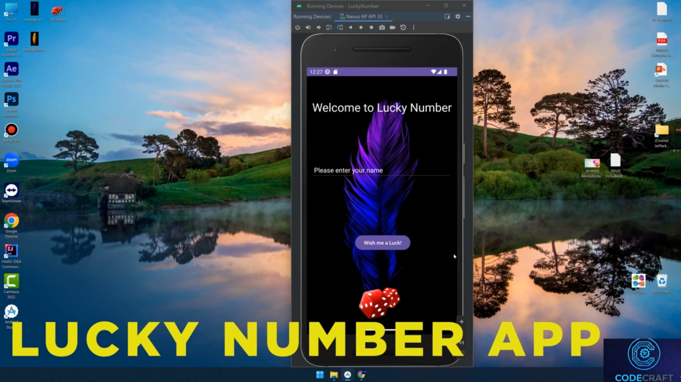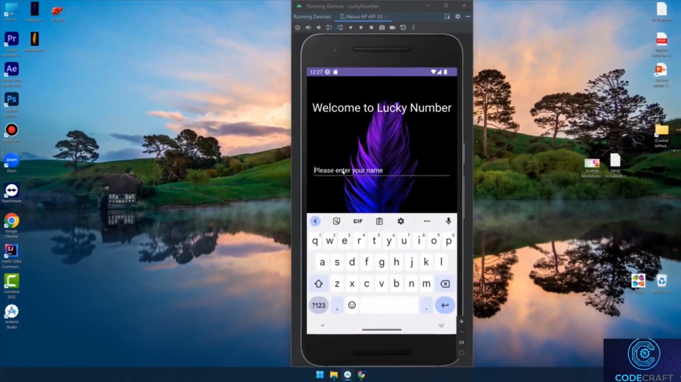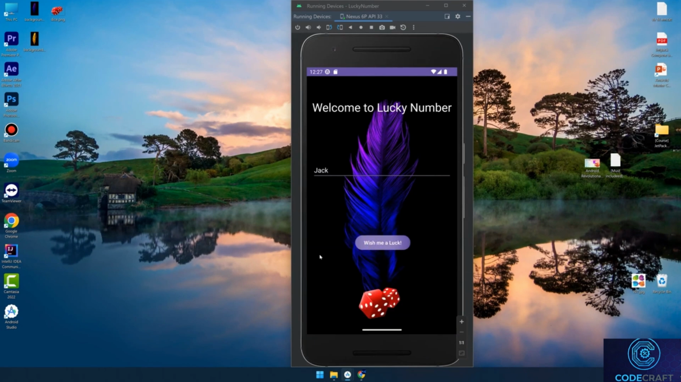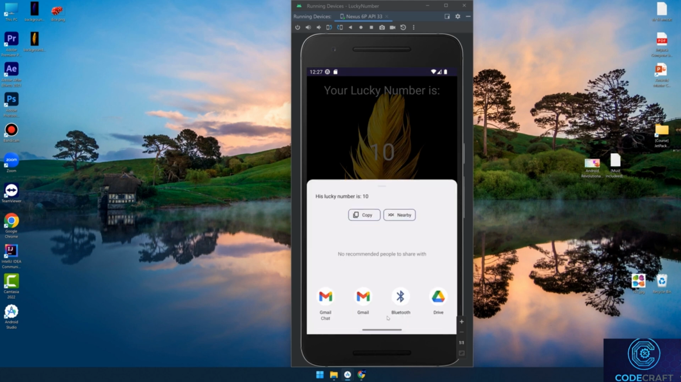In this section we'll create this amazing application called Lucky Number application. This application will allow the user to enter his name, for example Jack. Click wish me a luck, will be directed to another activity generating a random number. Also, this application will allow the user to share the result among other applications that are available on the device.